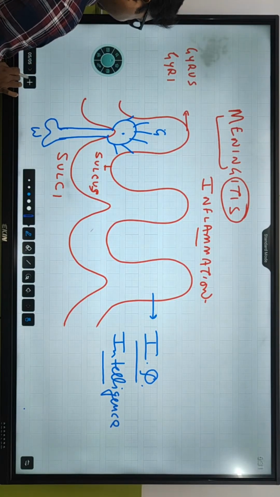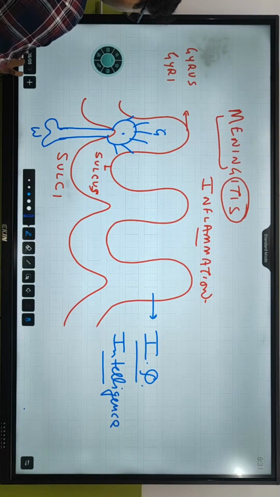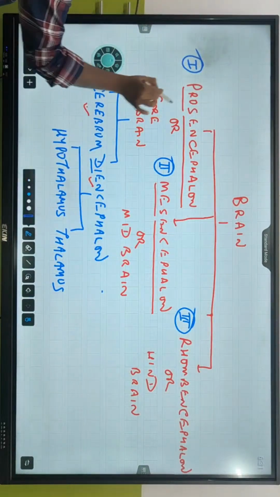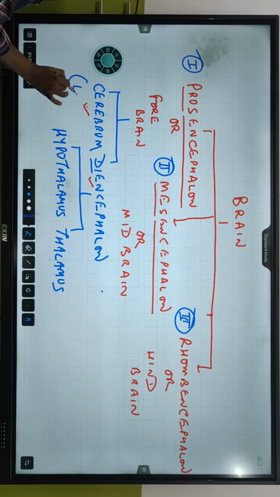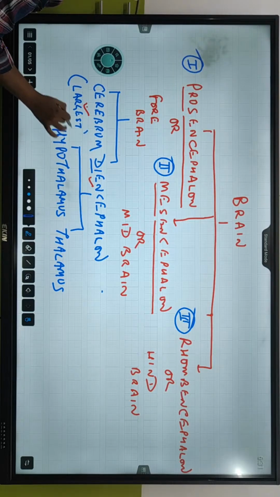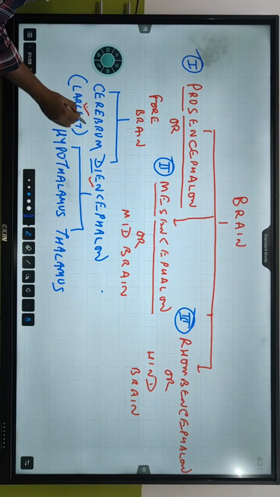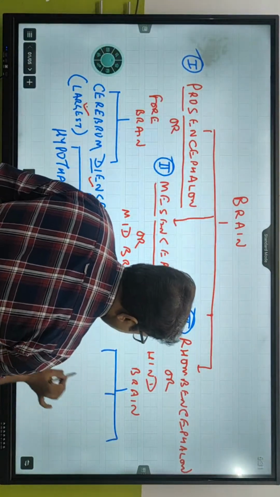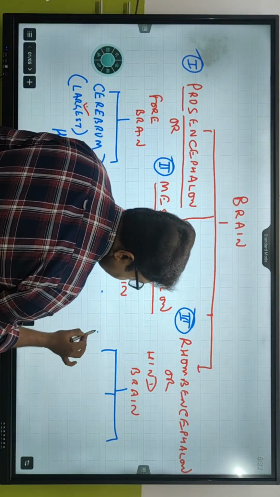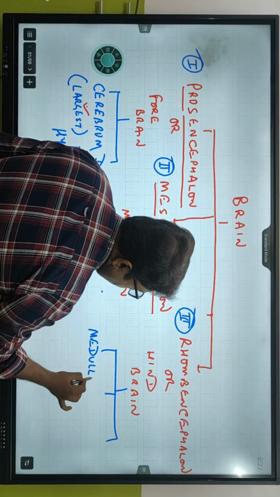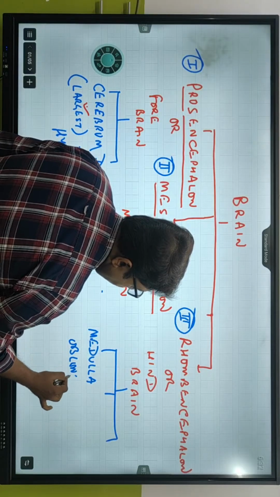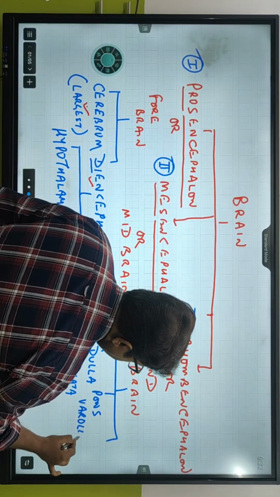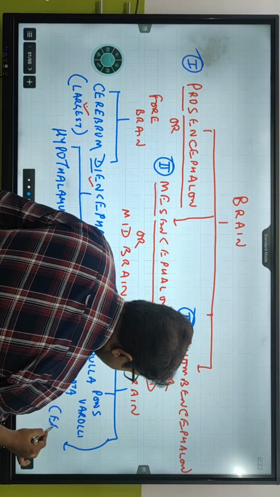Now, in the cerebrum part, as cerebrum is the largest part of the brain. Out of this whole brain, only cerebrum is the largest part. Close to 70 to 80% of the brain is cerebrum. We know exactly that the hindbrain has three portions. Number one is medulla oblongata. The second one is pons varolii, and the third one is cerebellum.